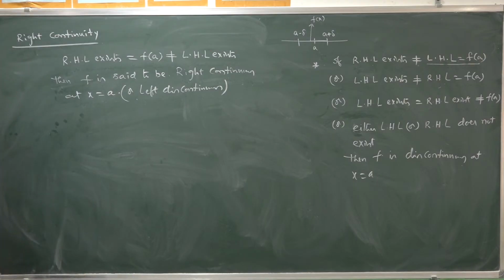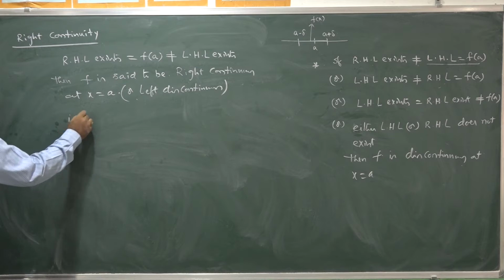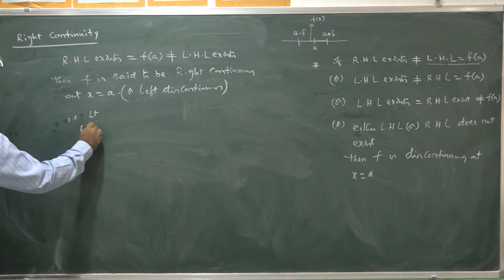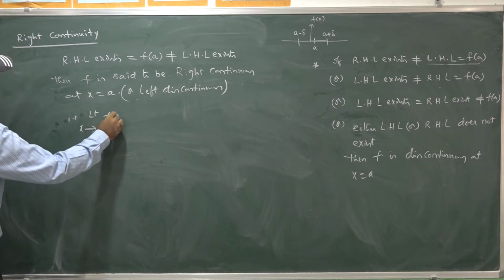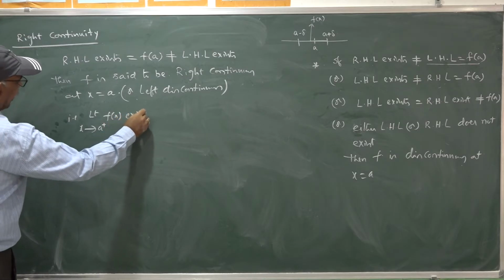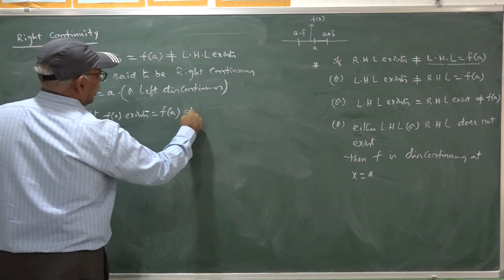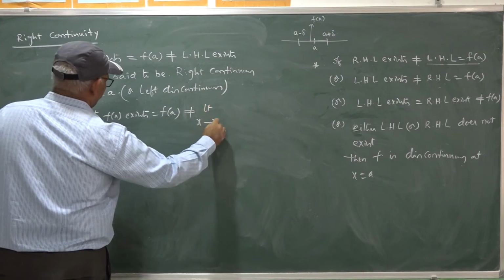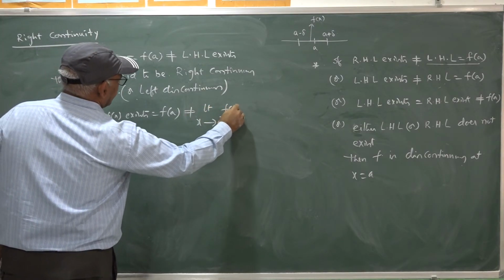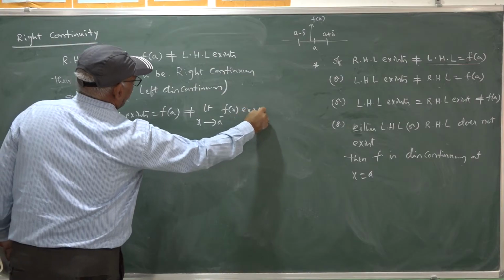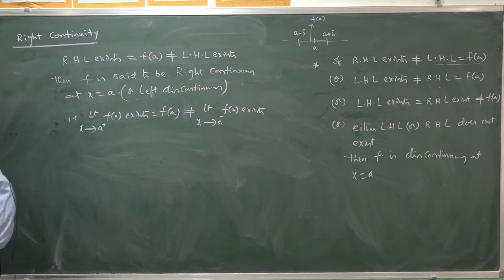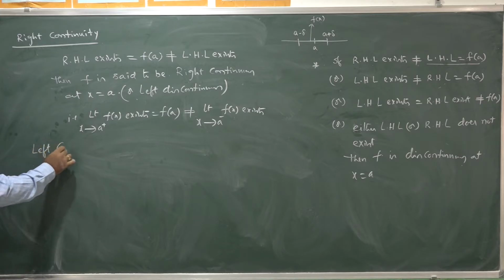Left discontinuous function, that is limit x goes to a plus f(x) exists and equal to f of a, which is not equal to limit x goes to a minus f(x) exists. Similarly, left continuity.